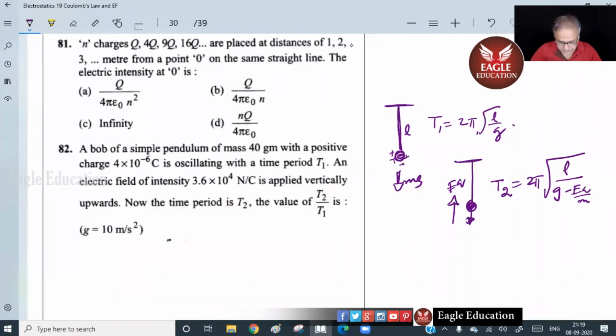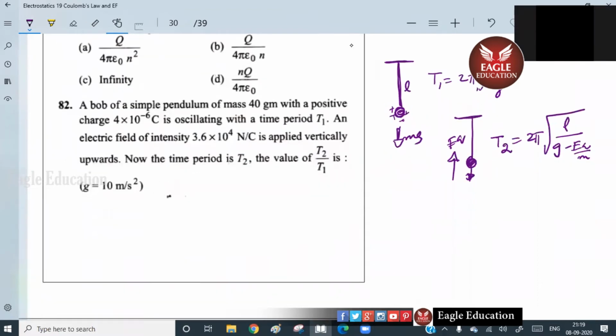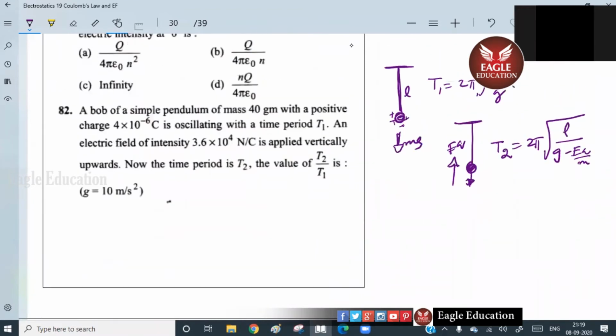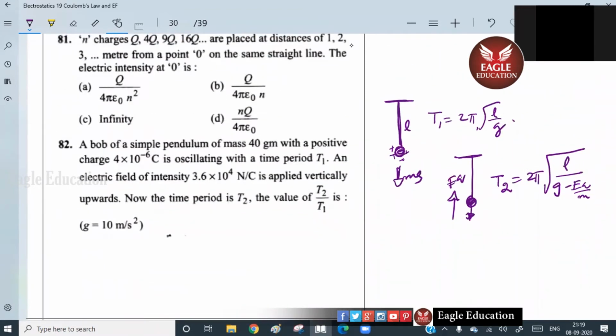Tell me. Yes, sir, understood. So put the values and tell me the answer. Come on. The answers are there here. So which one is right? You need to put the values and complete. Come on, quick.